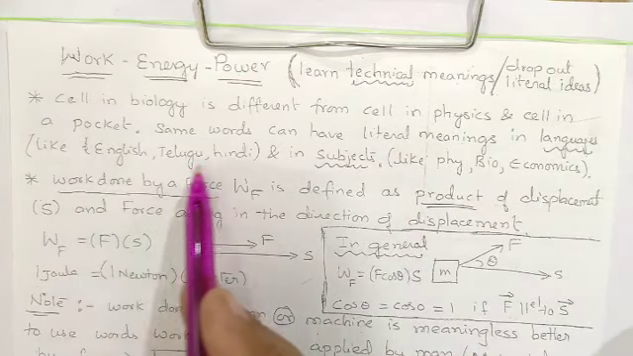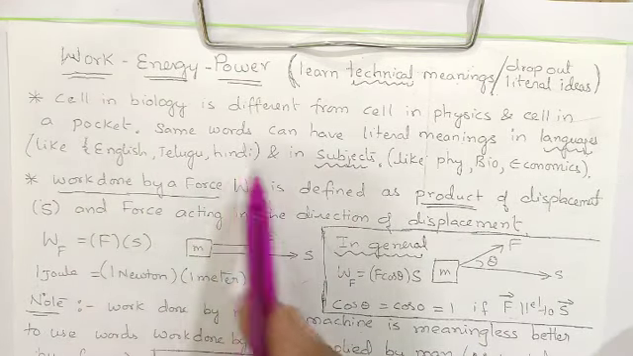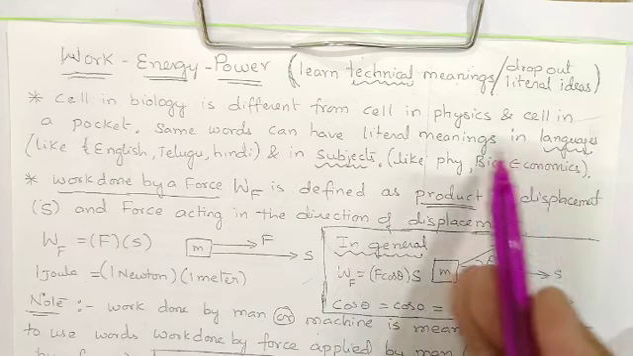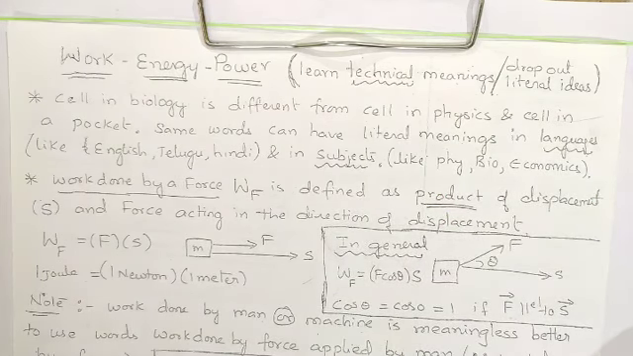So from the language point of view, meanings are called literal meanings. From the subject point of view, meanings are called technical meanings. So now, how do you define work done by a force?